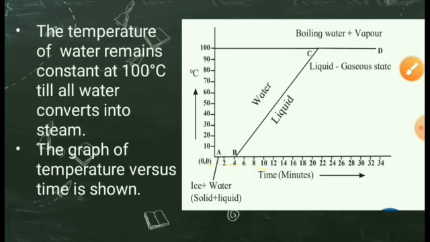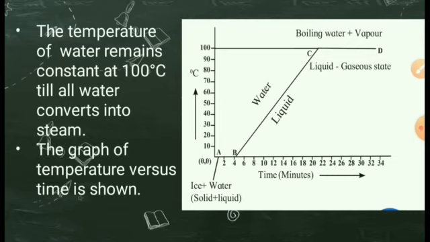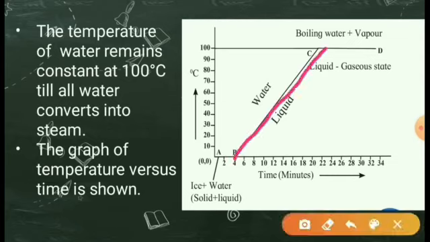And once all the ice is transformed into water, the temperature of the water starts rising. Why? Because you are heating it even after the ice has melted, the heating is continuous. So the rise in temperature will be till 100 degrees Celsius. You can see this line BC in the graph, which represents the temperature of water from 0 degrees Celsius to 100 degrees Celsius.